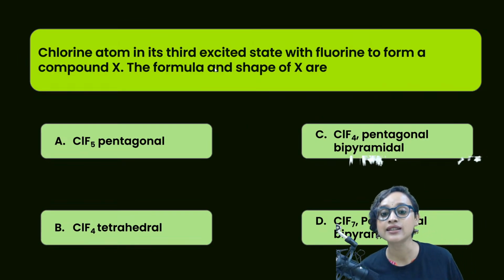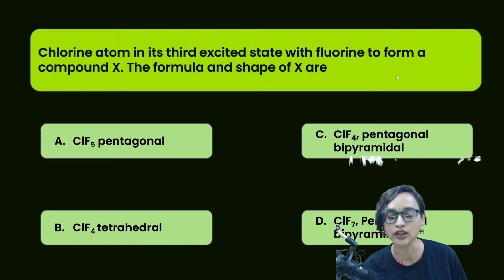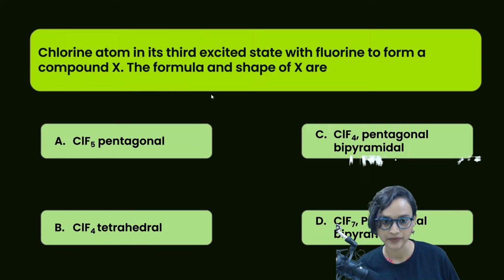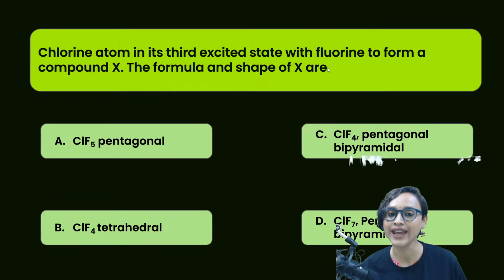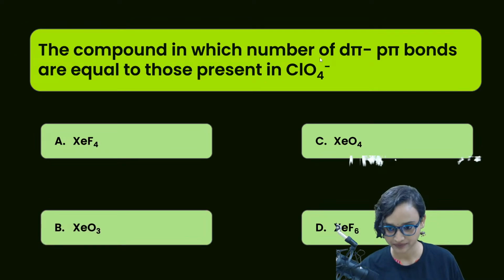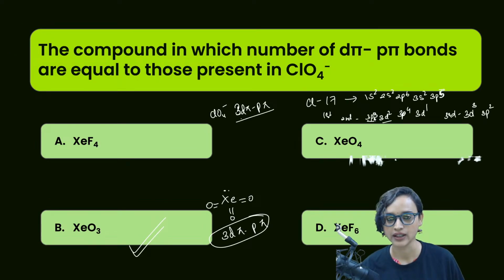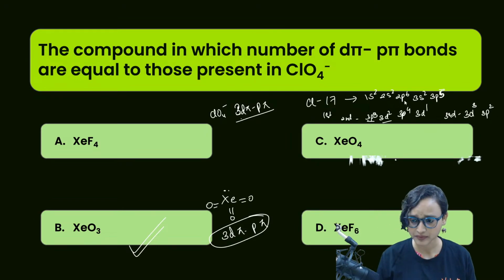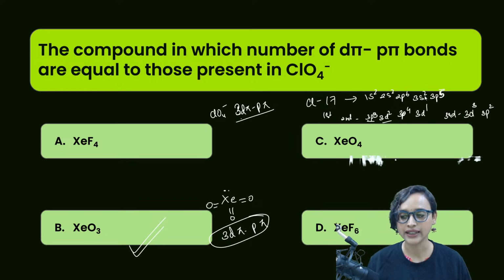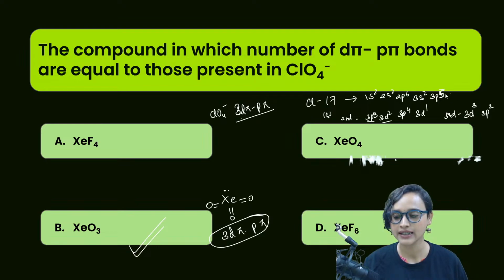Next question. Chlorine atom in its third excited state reacts with fluorine to form a compound X. The formula and shape of X are, okay guys, if you remember, check this out. 3d3, 3p2, right? 3 plus 2 is already 5. And then here will also be 3s, 3p, 3d.